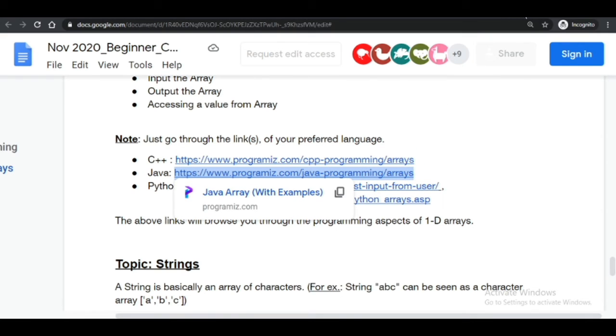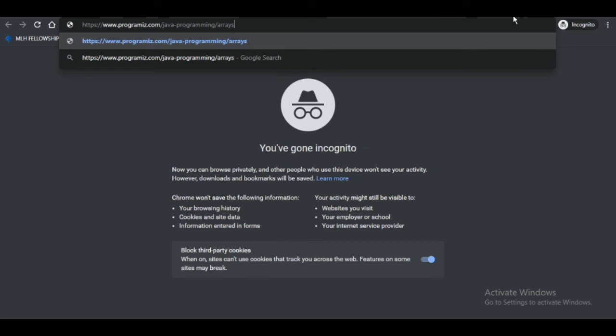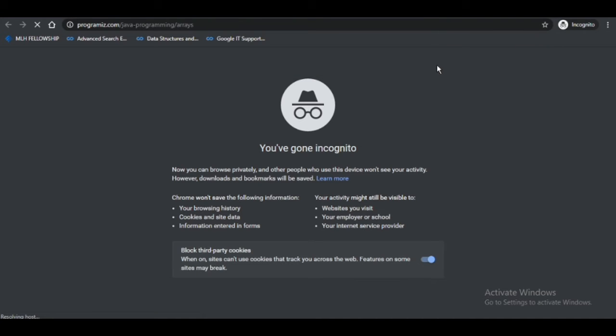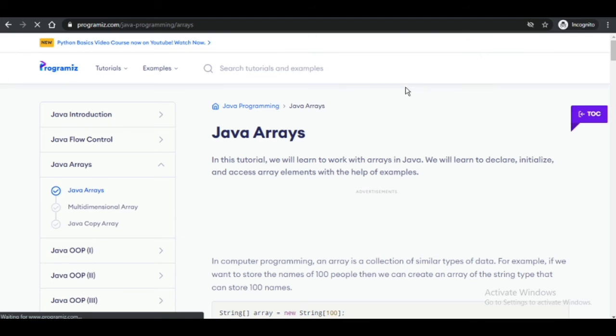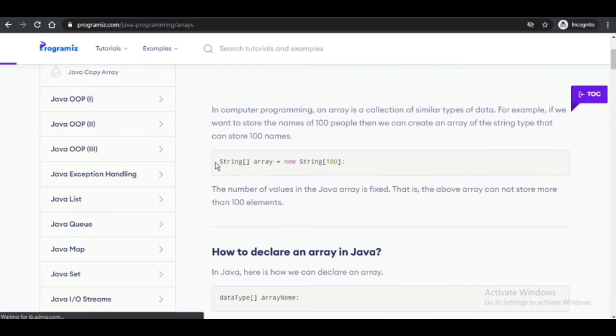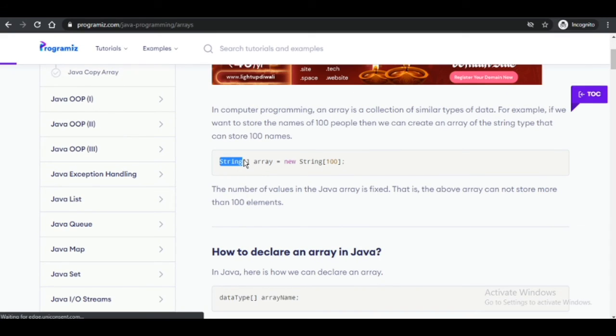The more you are exposed to any language, the better. You have to write String with capital S, and with square brackets you write the array name equal to new String[100]. That's how you represent an array in Java.